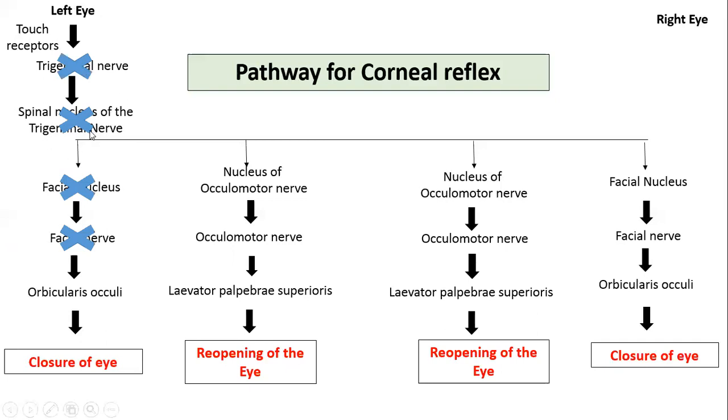Now, when there is a lesion to the trigeminal nerve or lesion to the spinal nucleus of the trigeminal nerve or lesion to the facial nucleus or lesion to the facial nerve, the reflex is abolished. That is, we don't have the corneal reflex. The corneal reflex is absent. The trigeminal nerve is the afferent pathway and the facial nerve is the efferent pathway. So if these are damaged, then the corneal reflex will be absent.